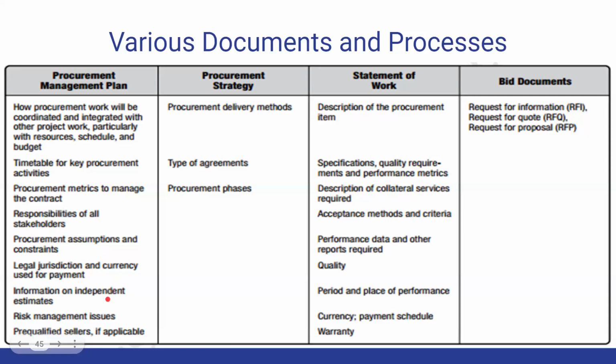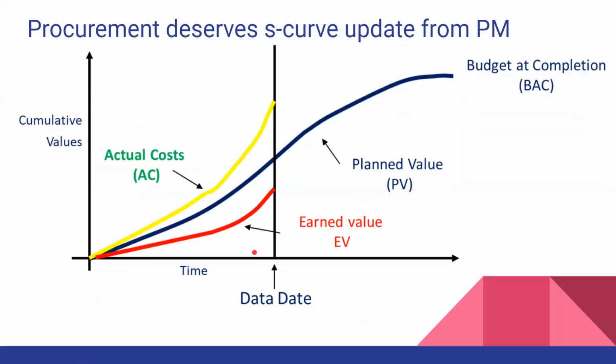Currency used and owner estimate. If you read independent estimate, that means it is owner estimate. And I also said a risk management issue. You have to explain to your team there are risks along the way, and also pre-qualified sellers or a shortlist. Ideally you already have some partners.